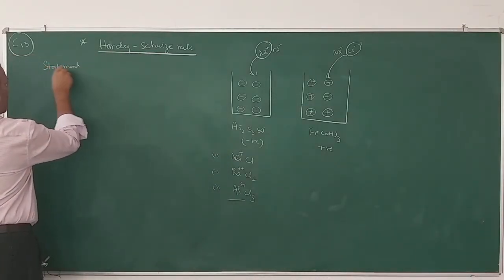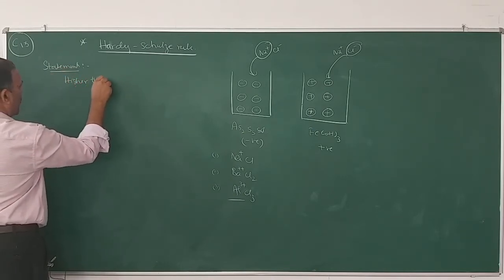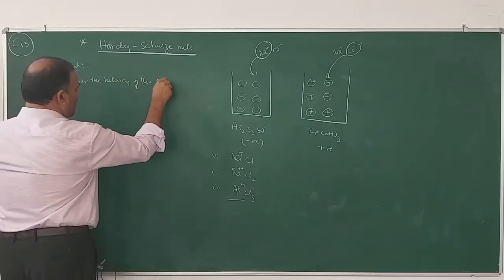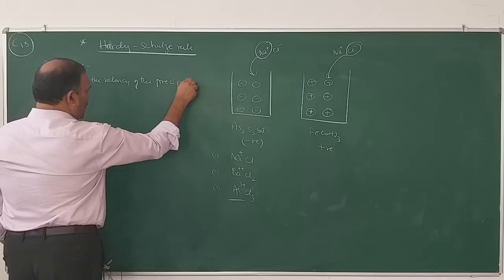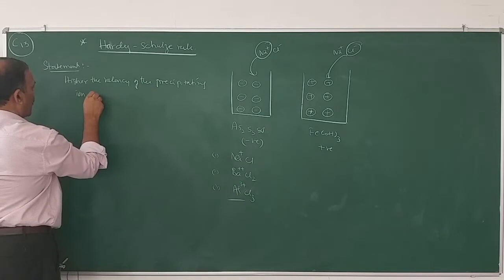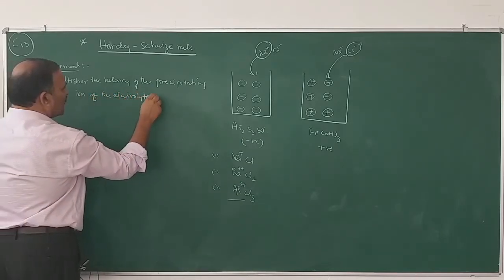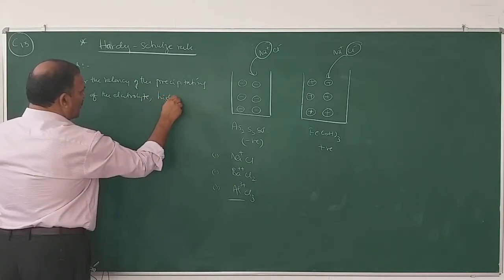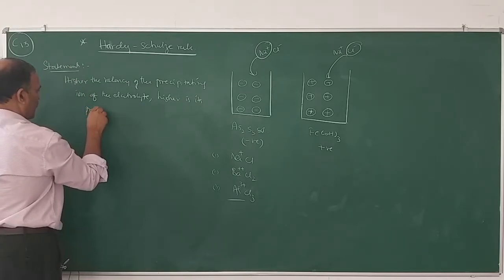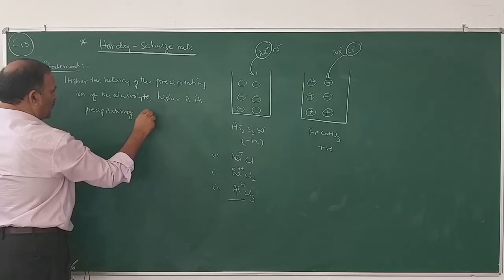What is the statement of Hardy-Schulze rule? Higher the valency of the precipitating ion of the electrolyte, higher is its precipitating power.